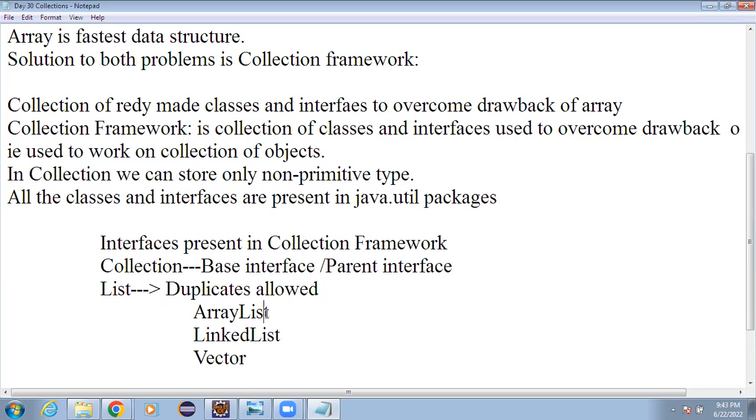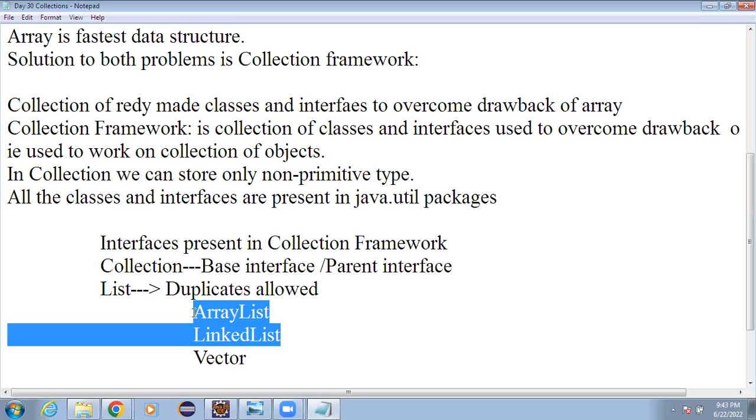But if you have to remove an element from an in-between position, or add an element at an in-between position, in the case of an ArrayList we need to perform shifting. But in the case of a LinkedList, that shifting is not necessary. We just have to link that node. Hence, to perform in-between operations like insert and delete, LinkedList is better than ArrayList. So those are the advantages and disadvantages. According to the requirement, we can go for either ArrayList or LinkedList.